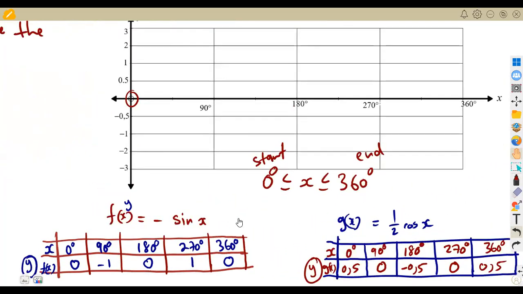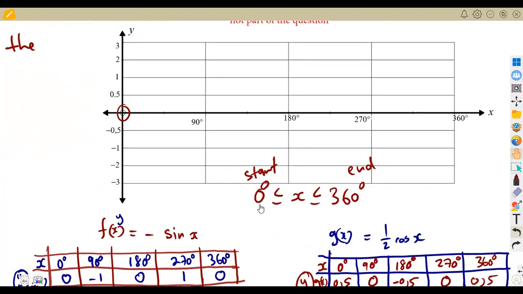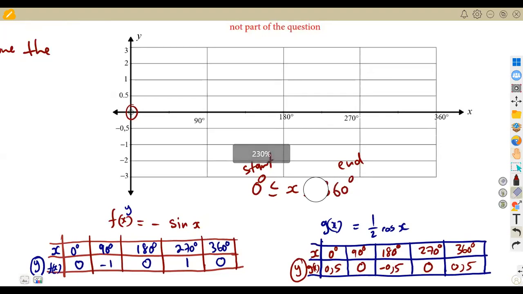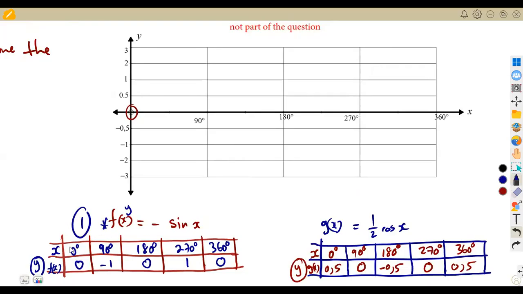So what we simply need, guys, is to mark our points on the graph, on our Cartesian plane, so that we can be able to draw our graph. All right, so let us try to mark our points. I'm going to start with the graph of f of x, all right? So I'm starting with f of x.